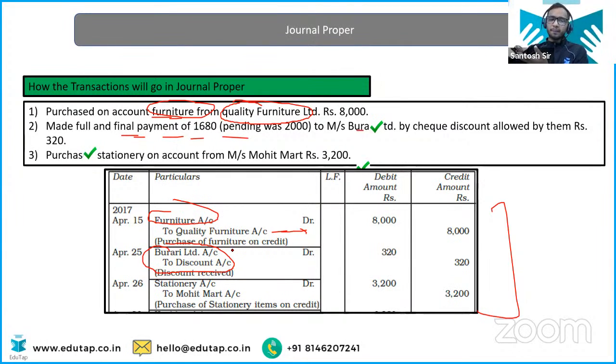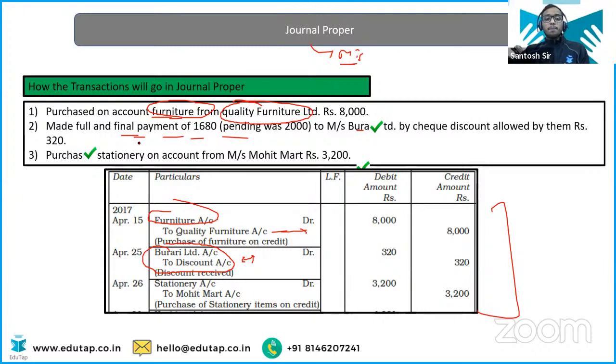The settlement entry. So you have paid some amount. You have paid the amount in cash. So that cash amount obviously will be entered into the cash book. But the entry for the discount will be entered into the general proper. That is the miscellaneous book. We can call it the miscellaneous book.